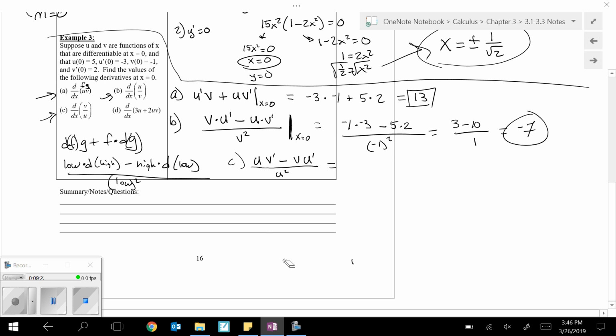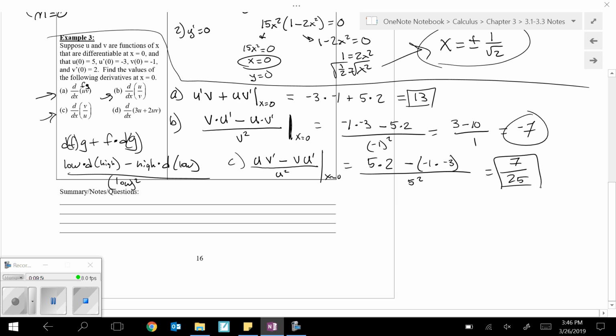Anyway, probably should say where I'm evaluating that. I'm evaluating that at x is 0. It's basically like the one above, just flipping the stuff around. 5 times 2 minus -1 times -3. I always put the parentheses around the thing so I don't get confused with that minus. And then divided by 5 squared. So 10 minus 3, so 7 over 25.